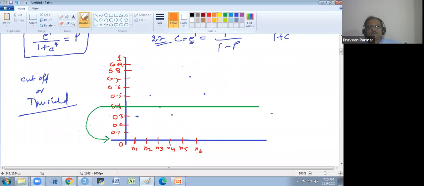It means this 0.3 will be treated as 0, and this will be treated as 1. This will be 0, 0.4 will be 0, this will be 1, and this will be 1. Got it? Any doubt?